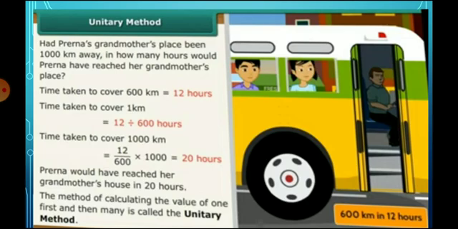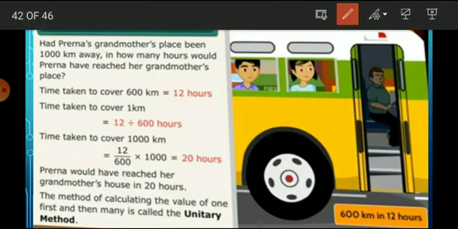To cover 1000 kilometers, we multiply by 1000. So 12 divided by 600 into 1000. 2 zeros will be cancelled, so 2 6s are 12, so 2 into 10, that is 20 hours. So Prerna would have reached her grandmother's house in 20 hours.